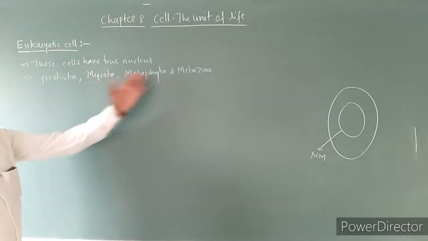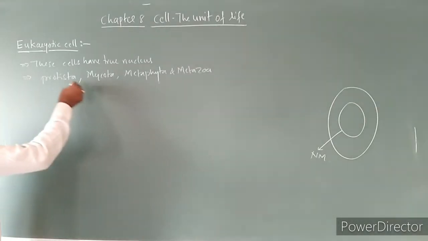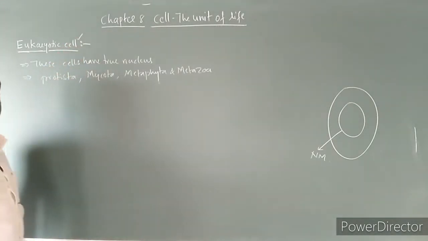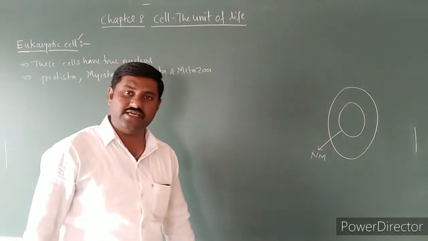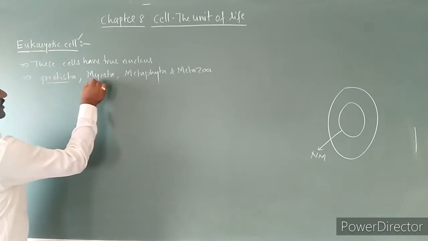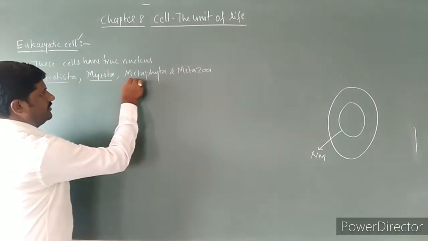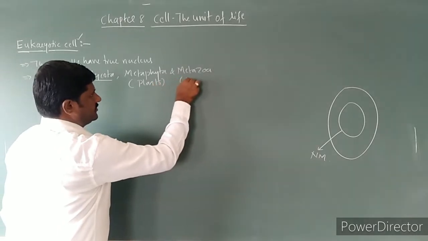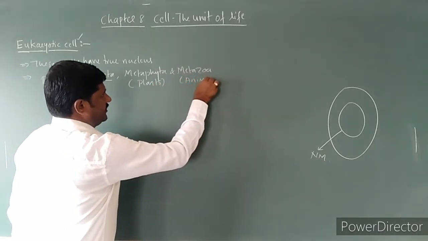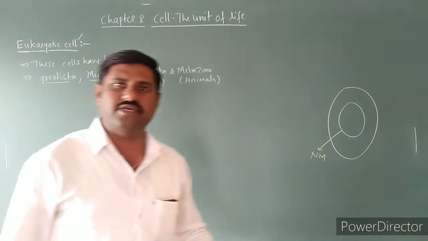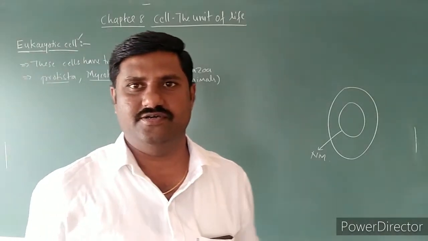So all these organisms come under what? Eukaryotic cell. They are made up of eukaryotic cells, right? So protistans, you know it better, Mycota, you know it better. So these are nothing but all kinds of plants, all kinds of animals. So all these are eukaryotic in nature.